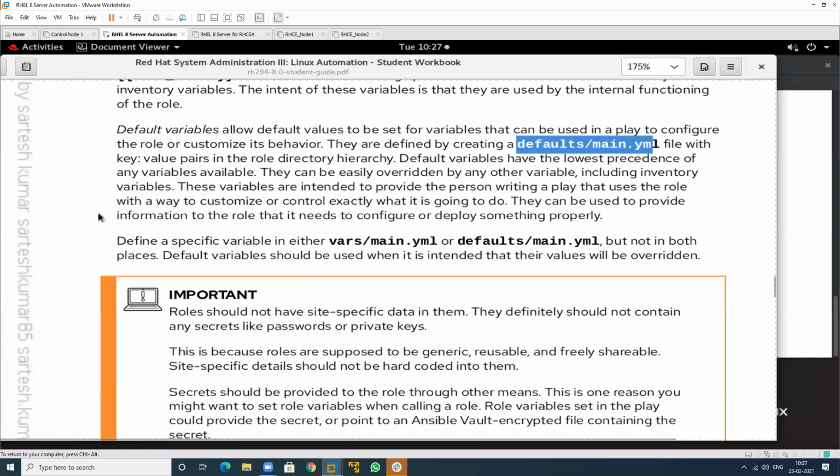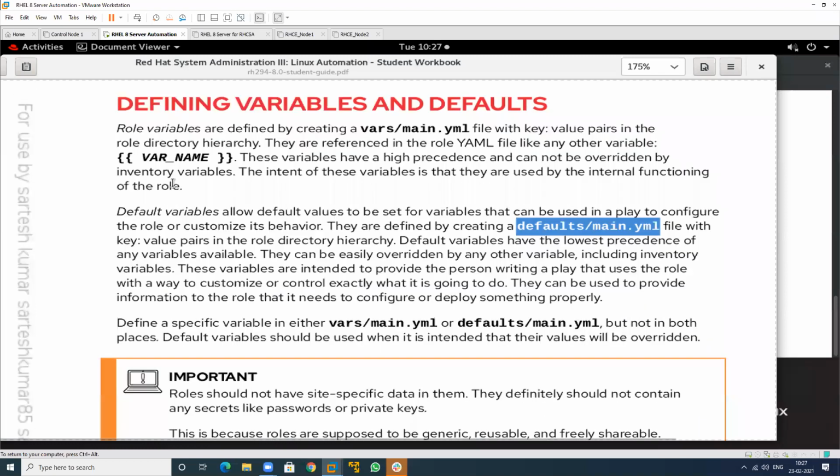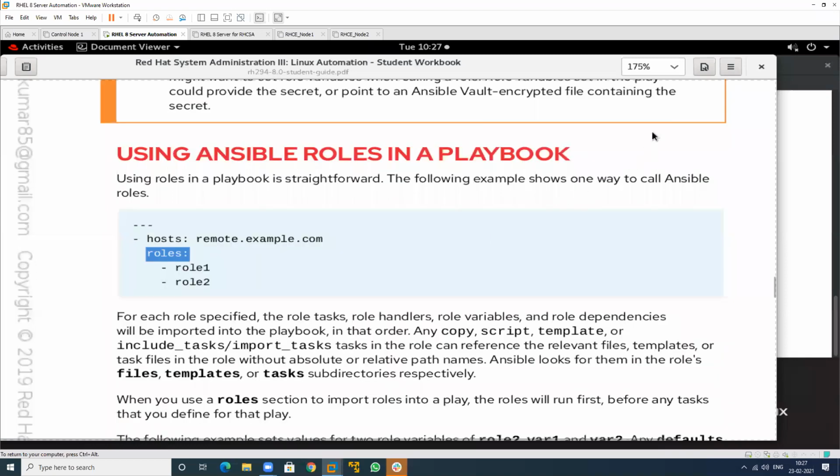And if you want to call your role, you should just define this particular parameter. Roles, under this we have two roles, and all the roles will be called automatically. Using roles in the playbook is straightforward. In the following example, this is how to call an Ansible role.